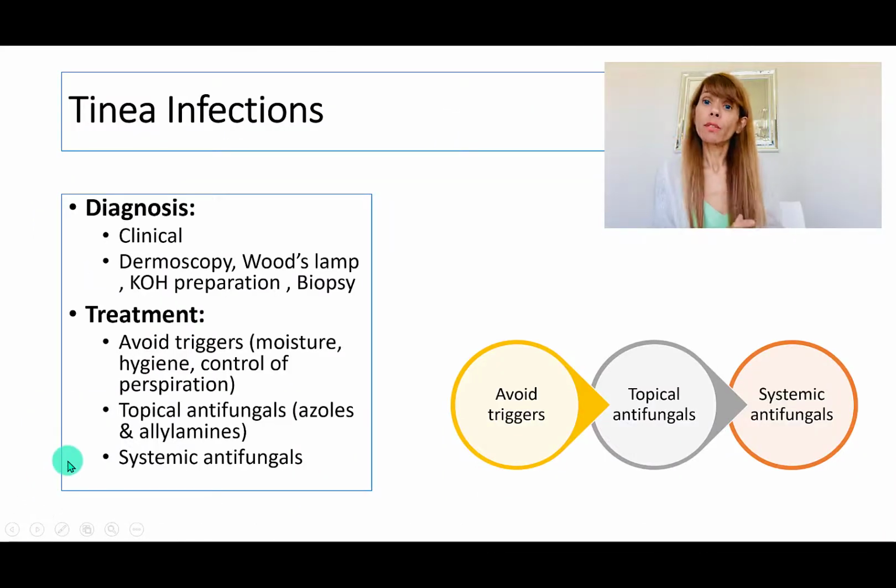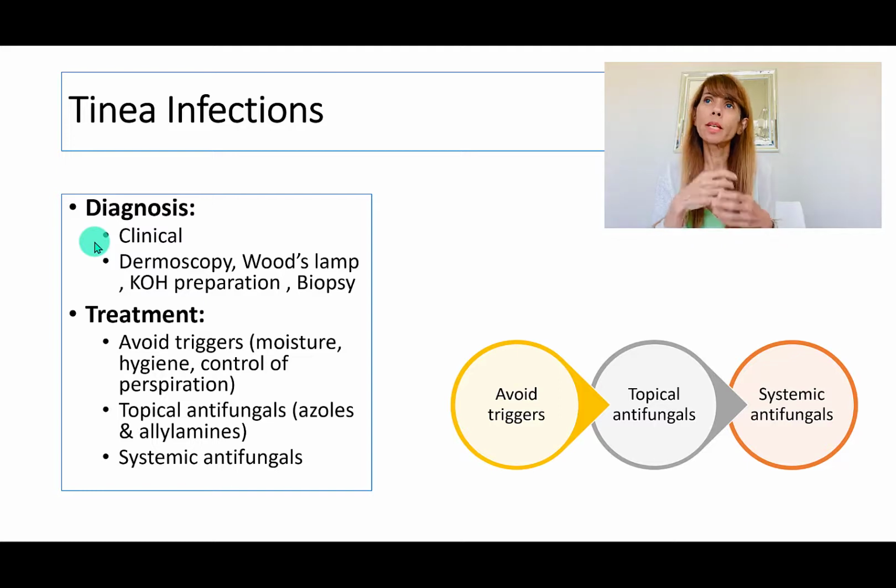So diagnosis of tinea infections is made based upon the cutting edge technology. No, it is made by just simple exams. So looking at the patient and talking to the patient just for a few minutes, you can make the diagnosis very easily. And so that's how the diagnosis is made. You can use dermoscopy, you can use Wood's lamp, and you can use KOH preparation and biopsy and all this and that. But 99% of the time, that's not needed.